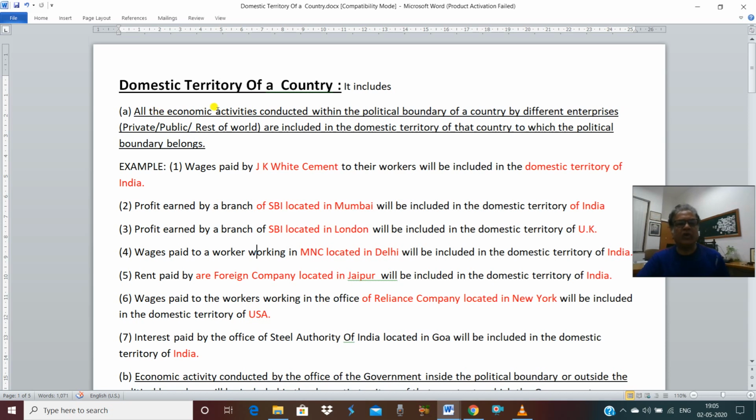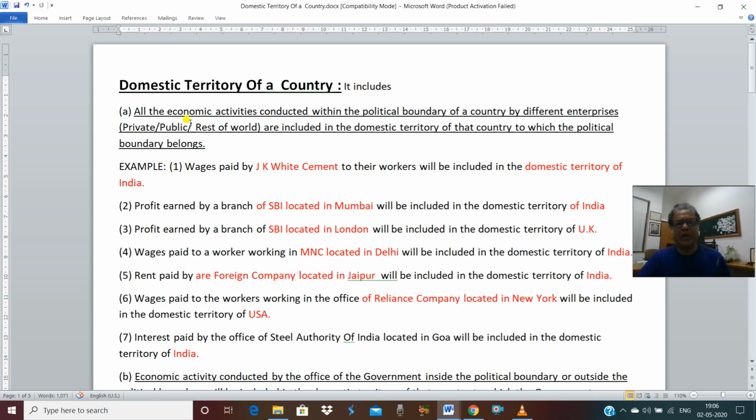So if there is any economic activity conducted within the political boundary of a country by different enterprises. When I'm saying enterprises, the meaning of enterprises is any producing unit, any unit which is producing goods and services with the objective to earn profit. And that enterprise can be private, like in India the private enterprise is Tata, Reliance. It can be a public enterprise, in India that can be SAIL, BHEL, and rest of world means any foreign company or MNCs.